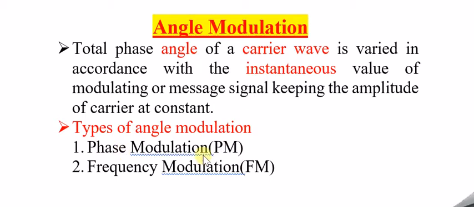In phase modulation, the phase of the carrier wave is varied in accordance with the message signal, keeping the amplitude constant. Frequency modulation is simple to remember. The frequency of the carrier wave is varied in accordance with the message signal, keeping the amplitude constant. This is the only definition of frequency modulation.